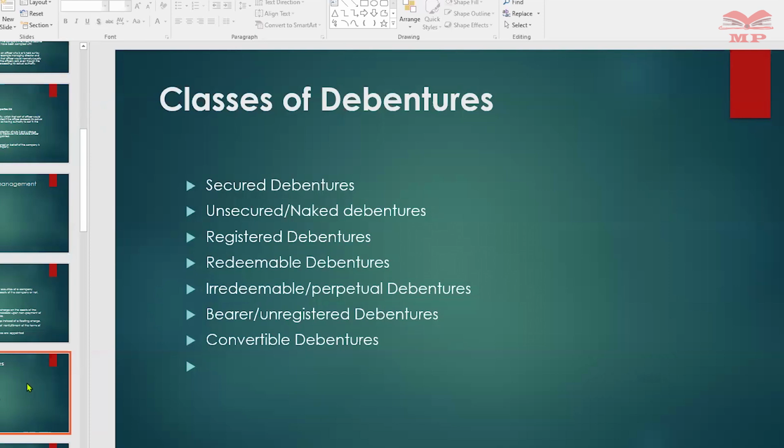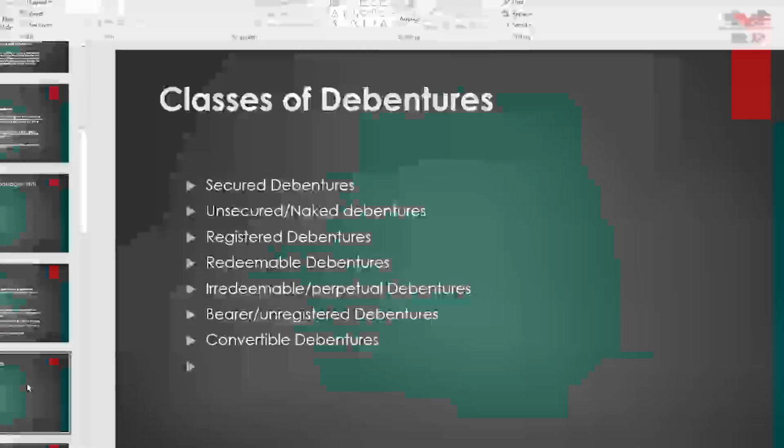So where you have provided funds to a company and you are given a convertible debenture, and you choose to exercise that right to convert this debt into either ordinary or preference shares, the switch is that you become a shareholder, you become a member.